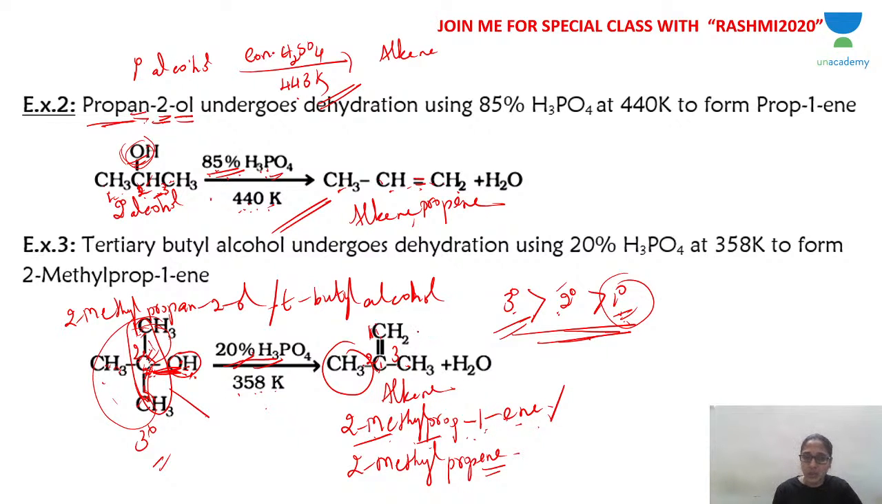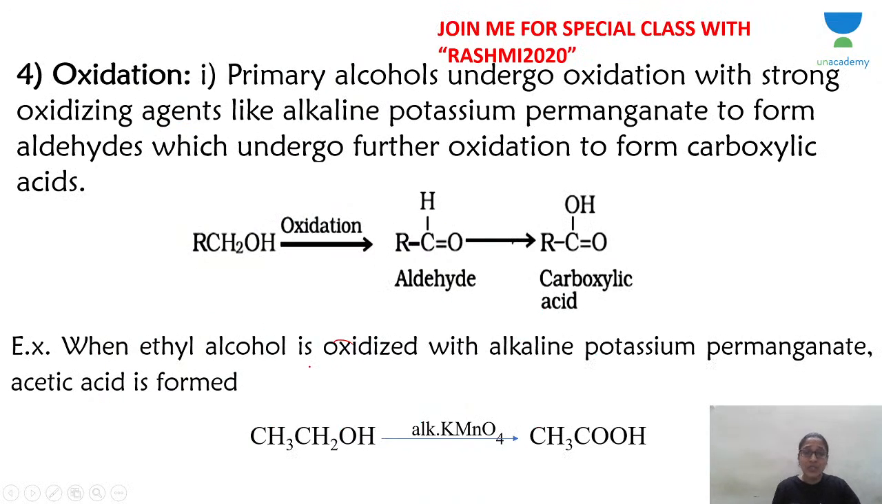I hope you understood. The 3 classes of alcohols are slightly different. The product is the same alkene, but the condition can be milder as you go from primary to secondary to tertiary. Tertiary has the mildest dehydrating condition, only 20% phosphoric acid. I hope you understood this. Now let's go to the next reaction, oxidation.